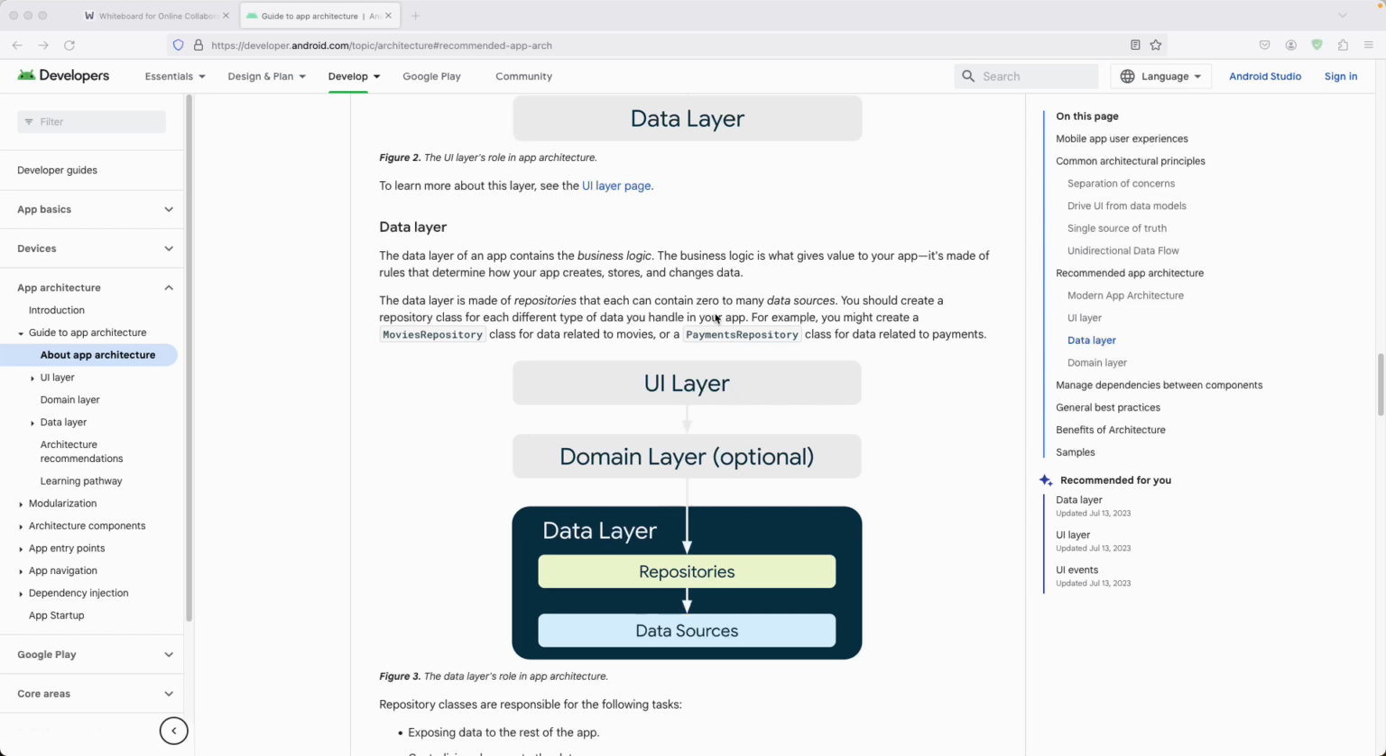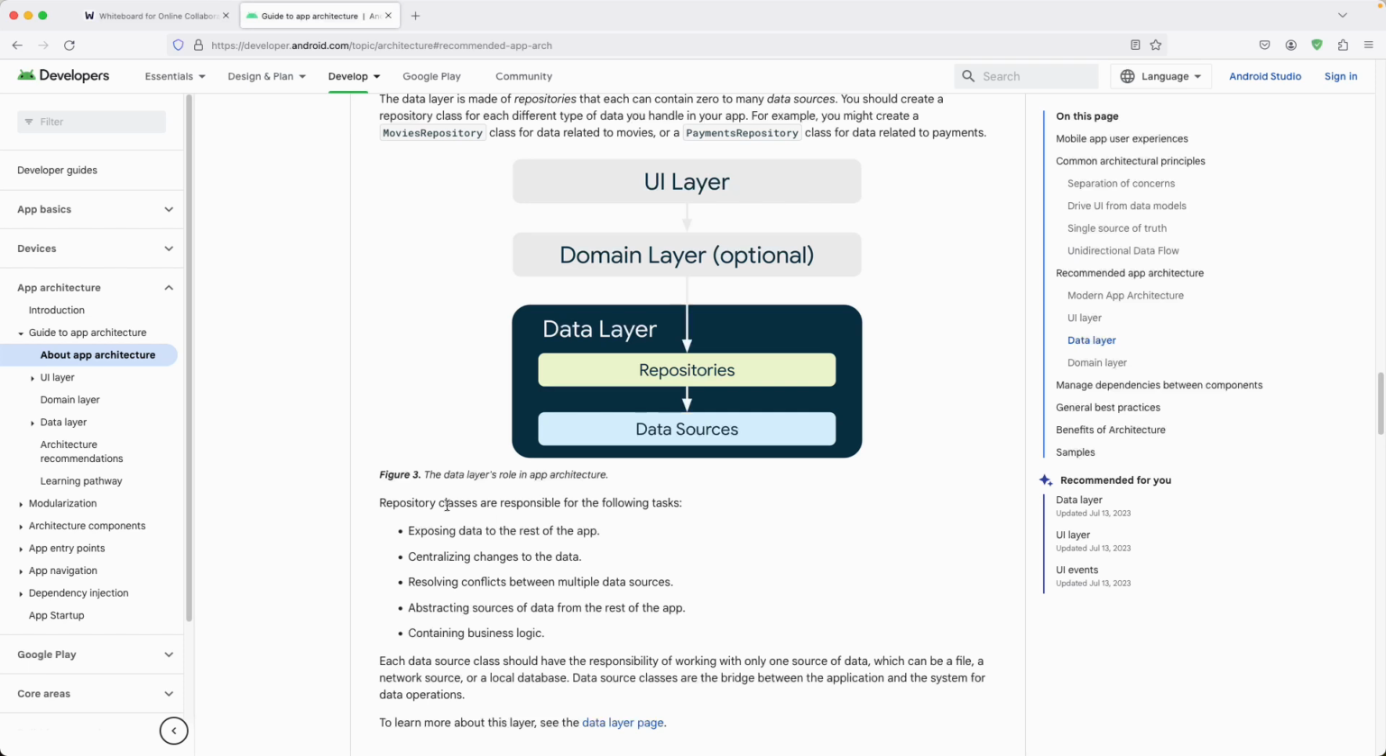Like if you are handling movie data, you should create a movie repository, or if you are handling payment, then you should create a payment repository over here. So that is the single responsibility as well as the separation of concerns that we are going to implement over here.